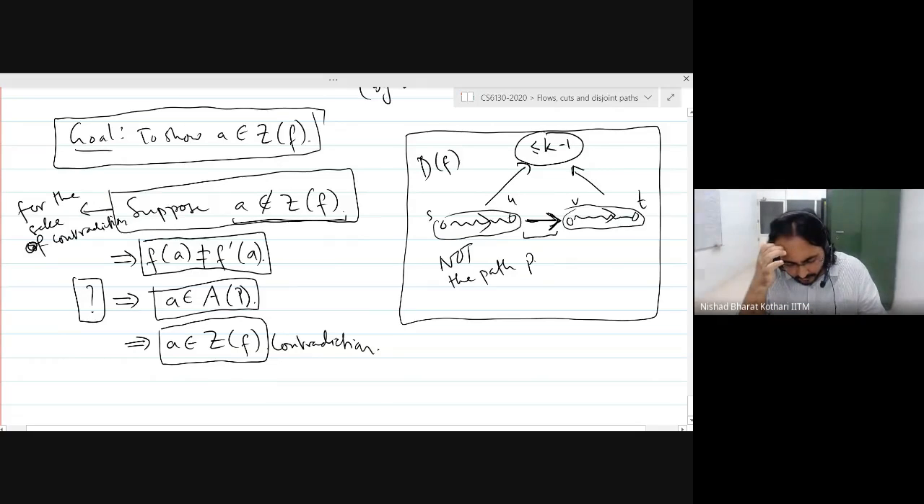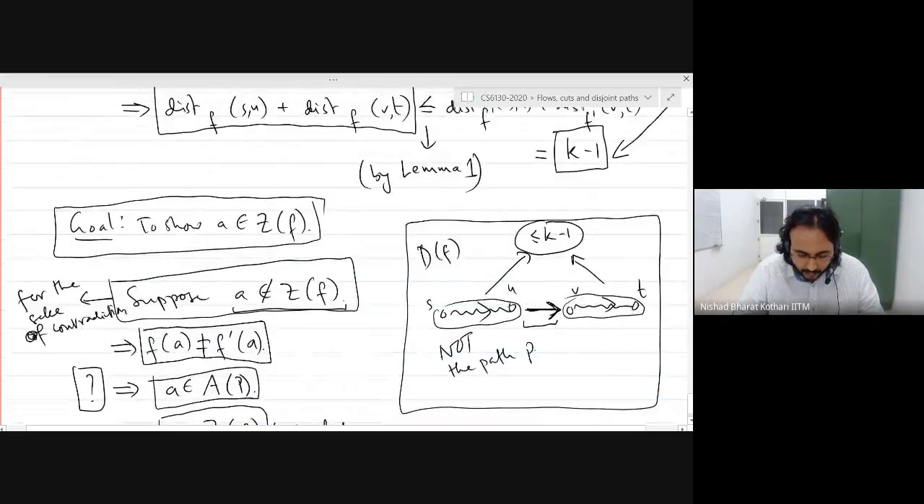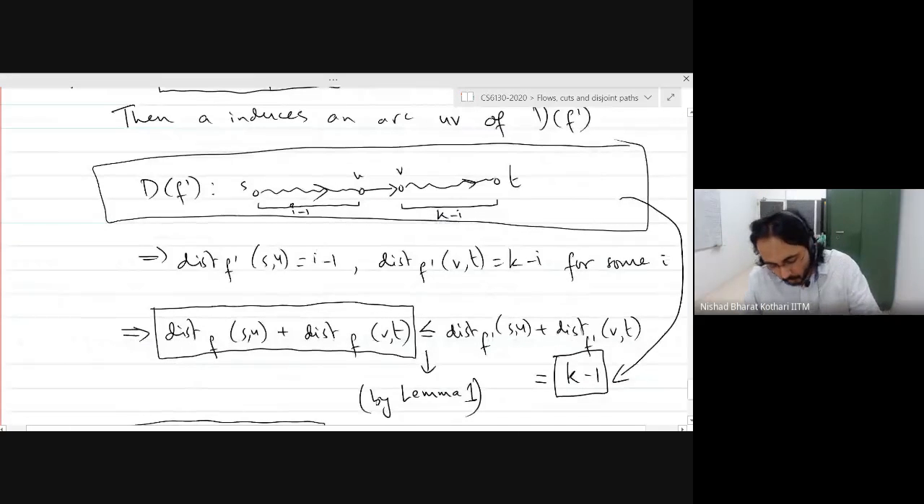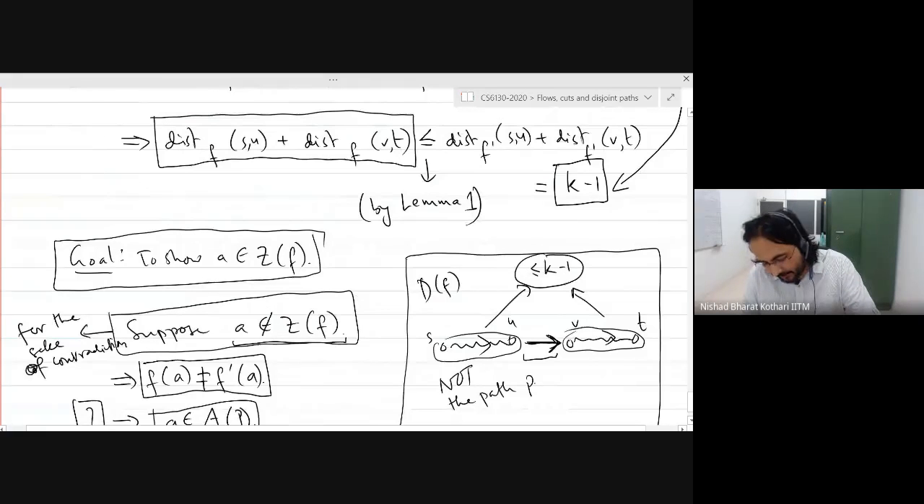So what happened here? We assume that it is not in the set. And then we said that if it is not in the set, then the flow must have changed. Because if the flow would have remained the same, then UV, which was an arc in F prime, would be an arc in F. Okay, let me write this down. This is clearer.